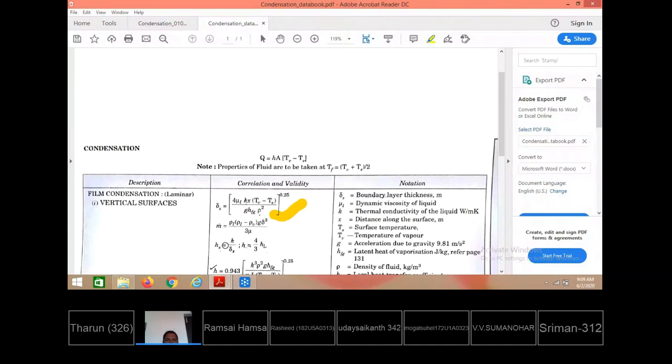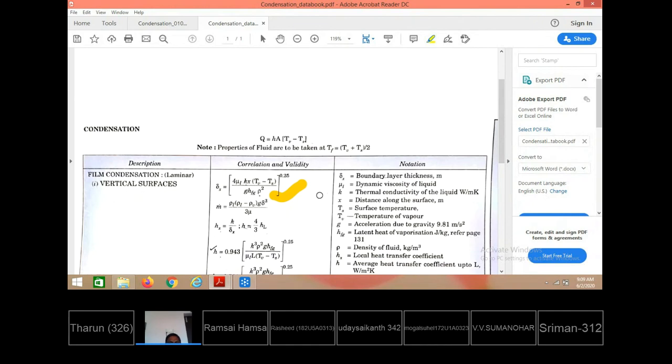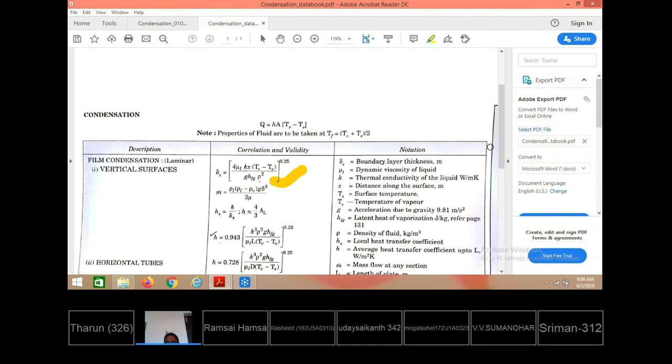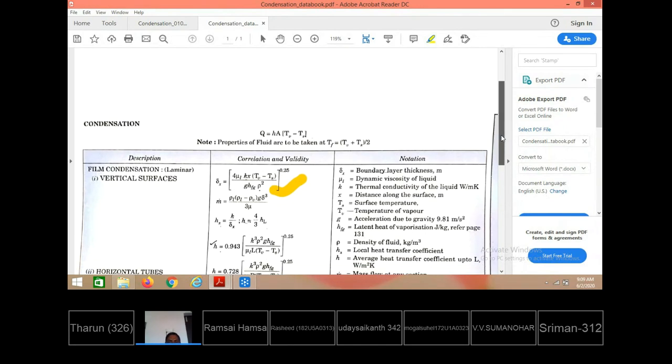After getting the boundary layer thickness, how do you get the local heat transfer coefficient? K by delta x, K by delta x. K is for liquid, mu is for liquid, HFG is for vapor, this rho is for liquid. All other things are for liquid. The description is also given on the right hand side. So if you have confusion in the equation, what mu L is representing, what rho is representing, what K is representing, you can go through these terminologies given on the right hand side of the condensation relations.